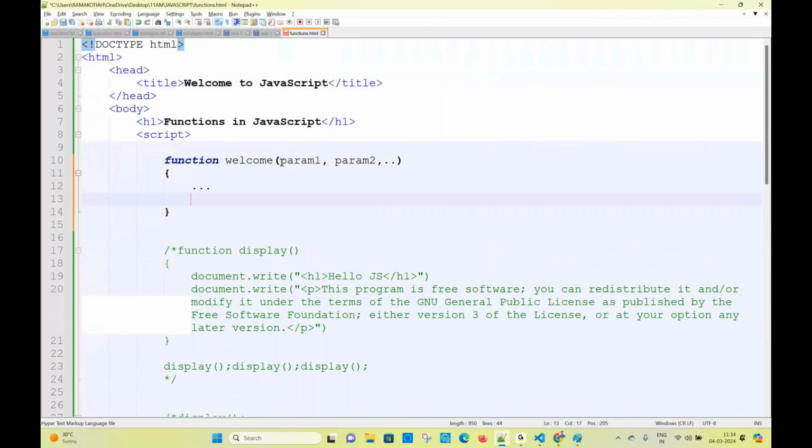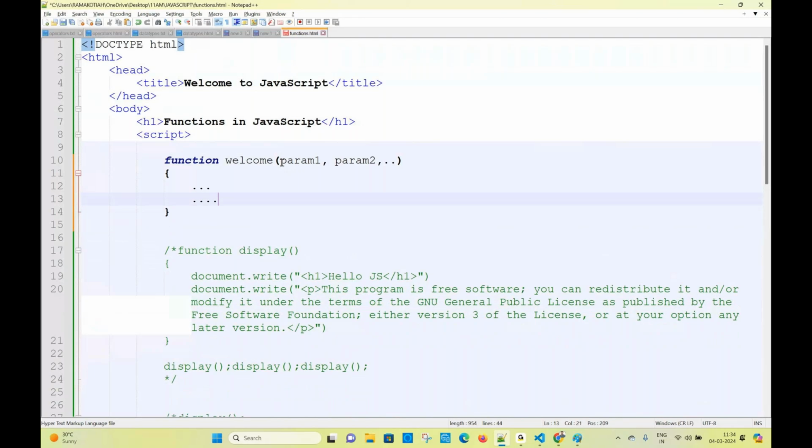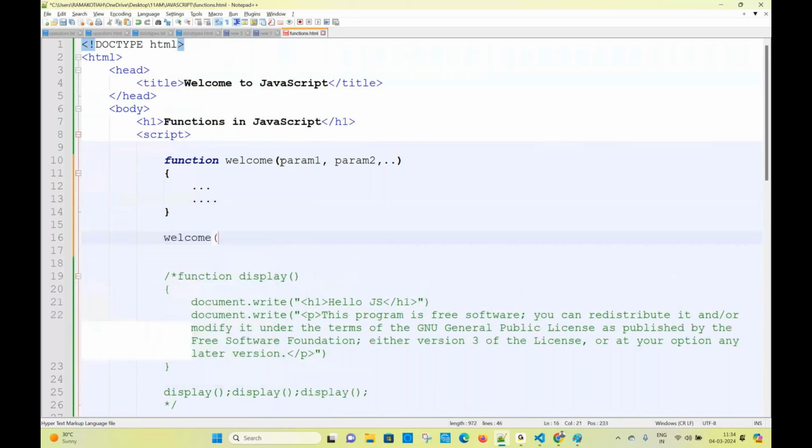Same way, very important thing: if the function has parameters, while calling the function, we have to pass arguments. Argument 1, argument 2. Remember carefully: argument 1 value is passed to parameter 1, argument 2 value is passed to parameter 2. What you declare in the function, they call parameters. While calling the function, what you are passing, they call arguments.